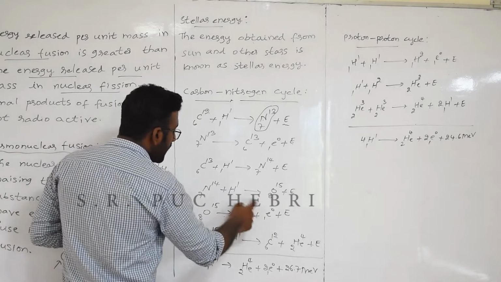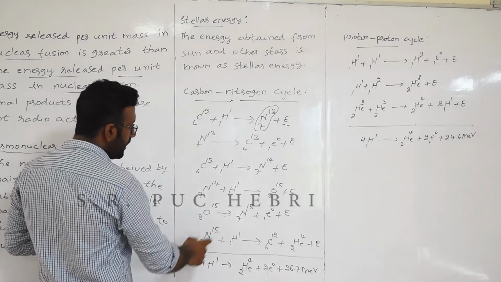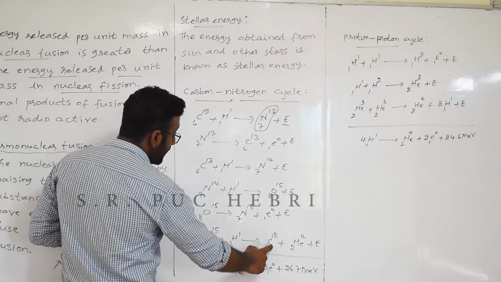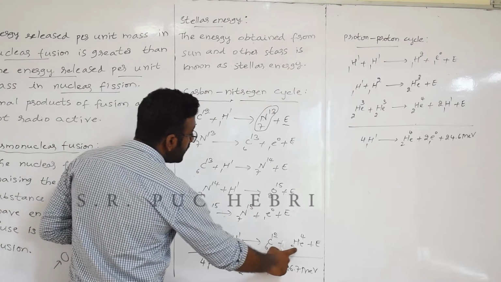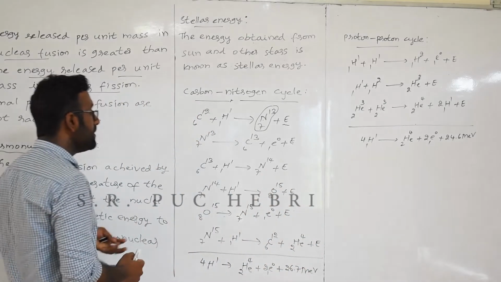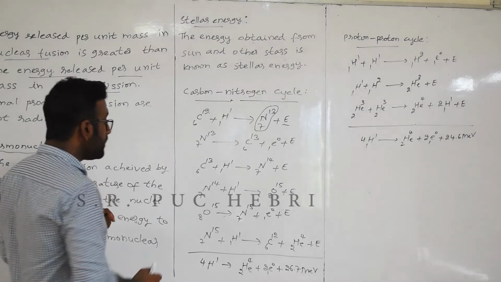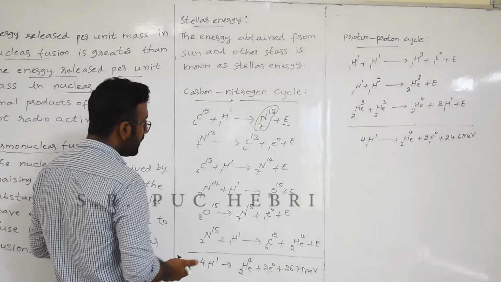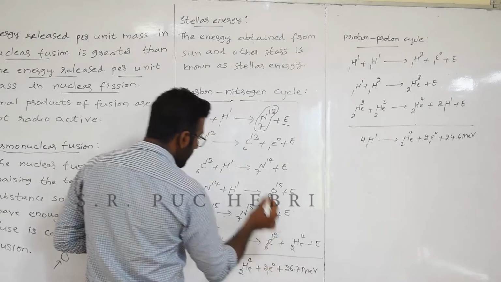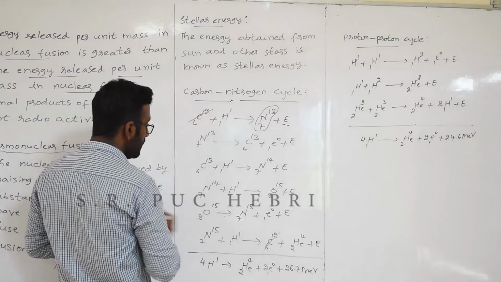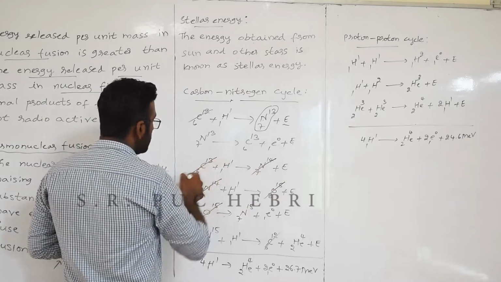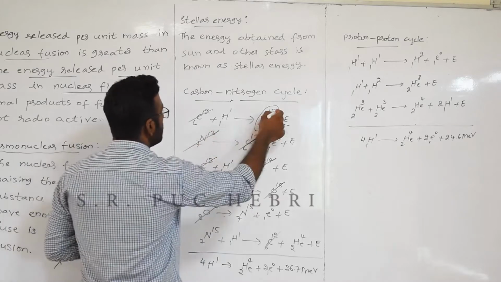Now the N15 combines with another hydrogen. It is going to give you C12(6) plus one helium nucleus, and again lot of energy is released. Now let's try to check the equation by balancing it. We can see here right hand side has to match with the left hand side, so I can cancel this one with this, correct? Then O15 over here, then N14 over here, C13 and this one.